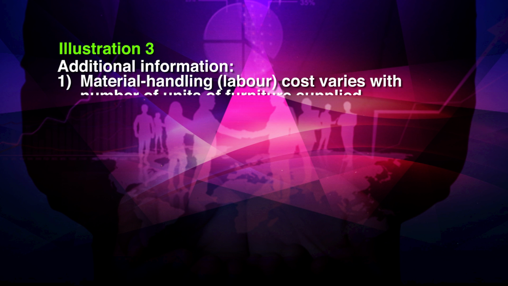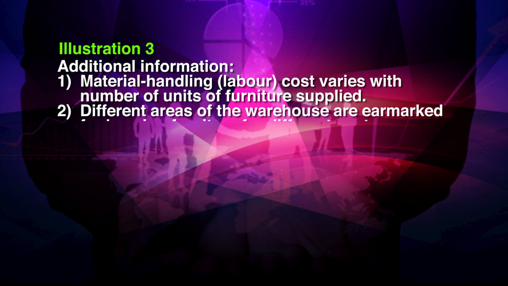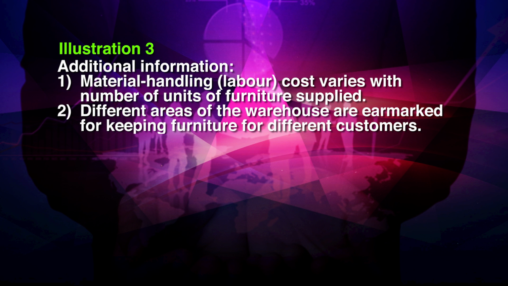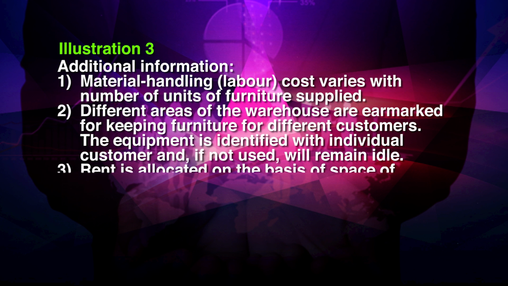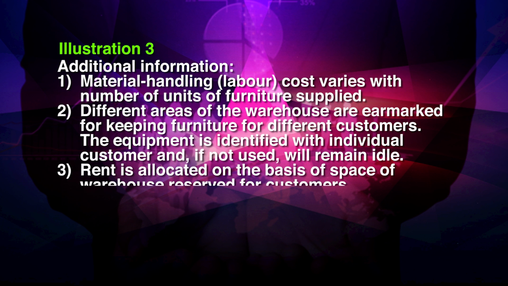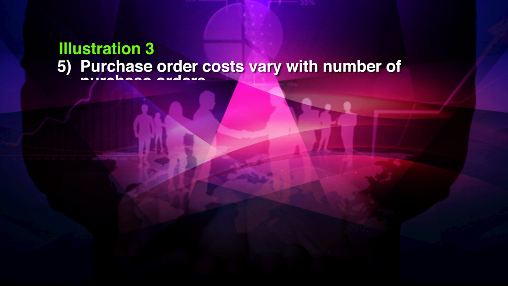Additional information: material handling, that is labor cost, varies with number of units of furniture supplied. Different areas of the warehouse are marked for keeping furniture for different customers. The equipment is identified with individual customer and if not used will remain idle. The next, rent is allocated on the basis of space of warehouse reserved for customers. Next, marketing cost vary with sales. Fifth, purchase order cost vary with the number of purchase orders.